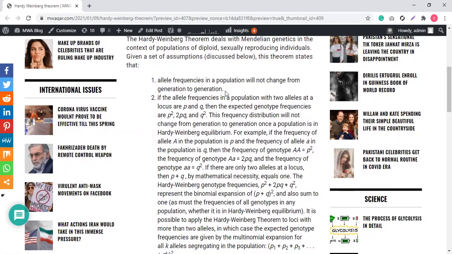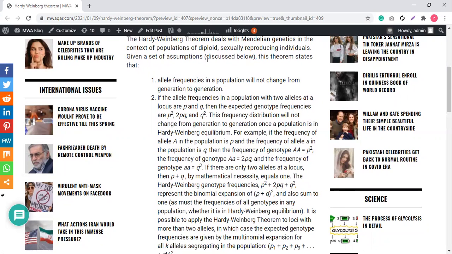Suppose we consider the genes for height, tall and short. There are two possibilities for height: a person is tall or a person is short. So the frequency of the tall allele and the frequency of the short allele in a population will not change from generation to generation.